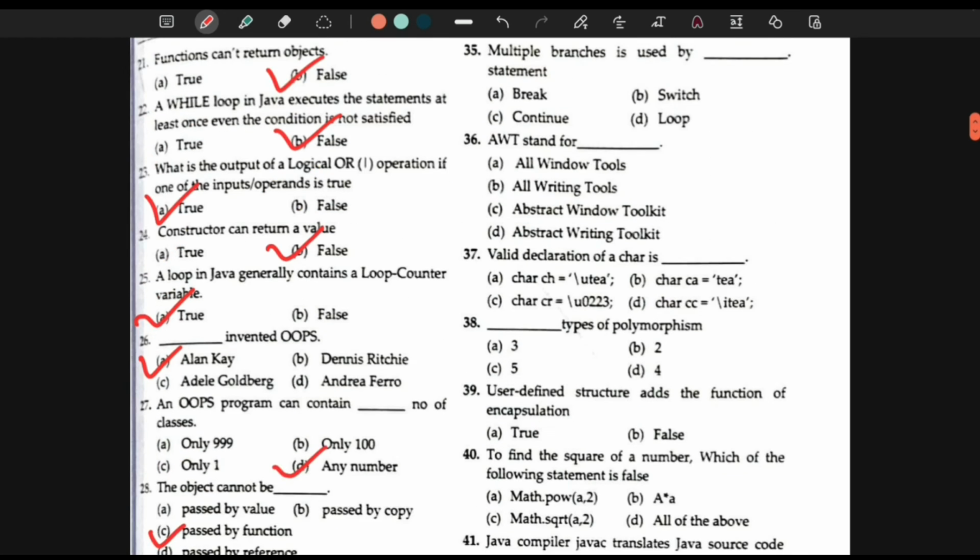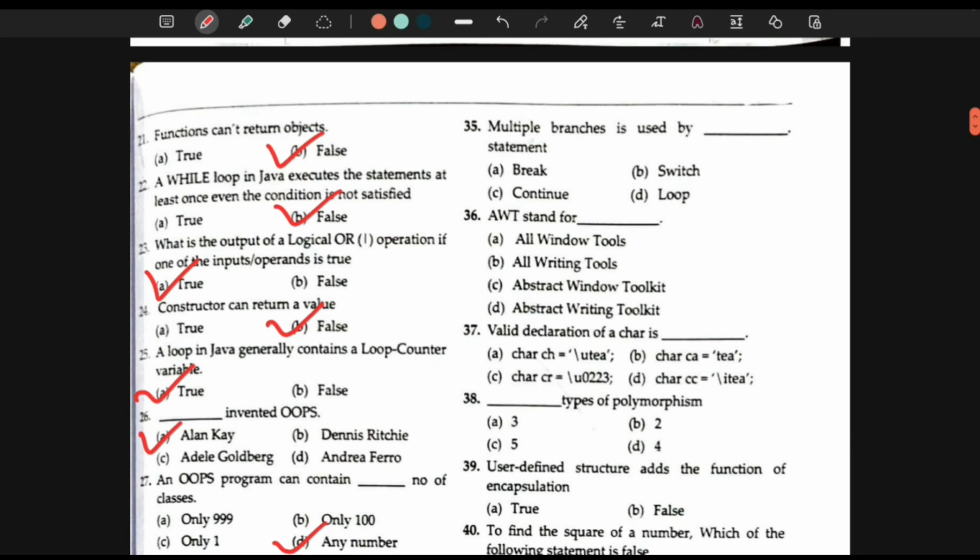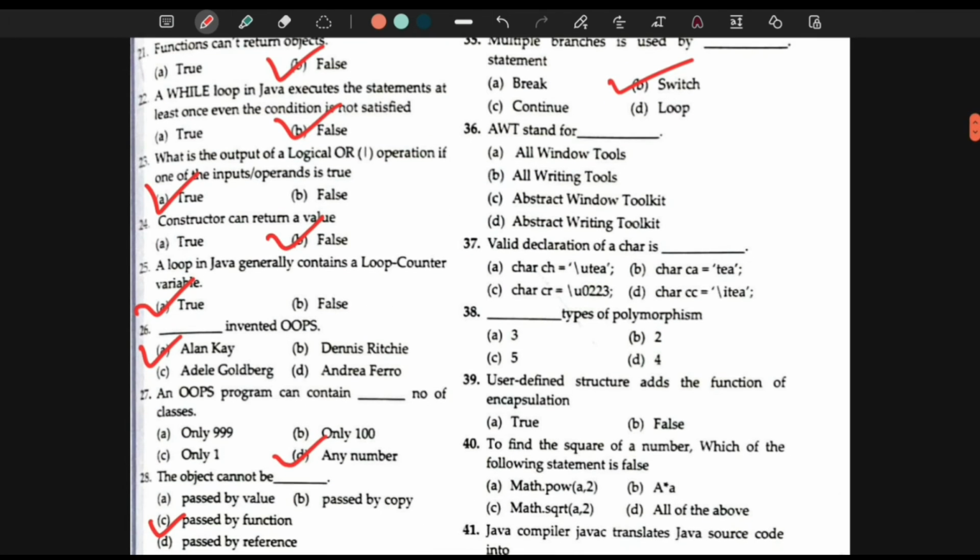Next question is 35. Multiple branches is used by dash statement. It is the switch case, because here what you do is you have to write a new case for every condition that you want to put. 36. AWT stands for Abstract Window Toolkit.